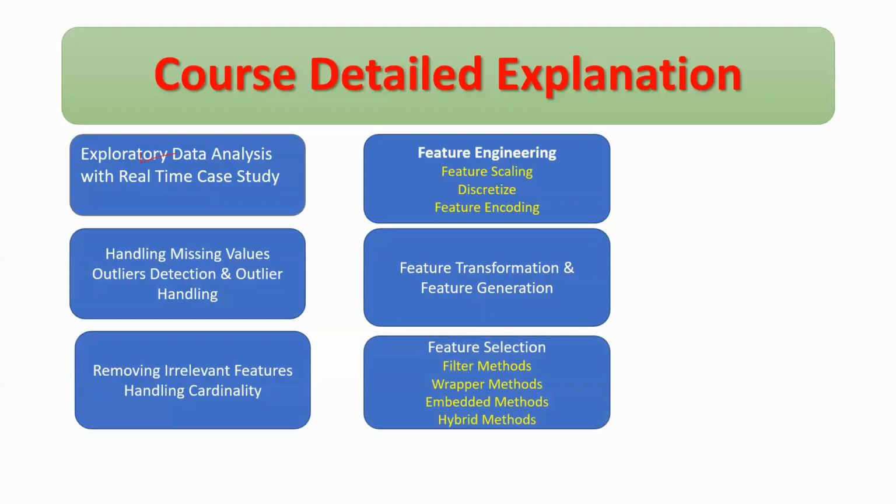In feature selection, there are four important topics. First, filter methods. Second, wrapper methods. Third, embedded methods. And fourth, hybrid methods. In the filter method, we have to learn variance filter, correlation filter, chi-square filter, mutual information filter, information value filter, and AIC value filter, as well as a p-value based filter.